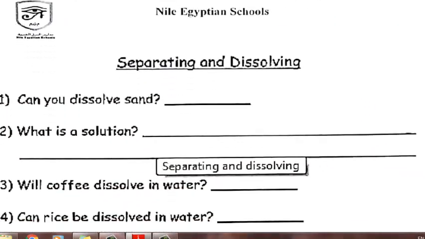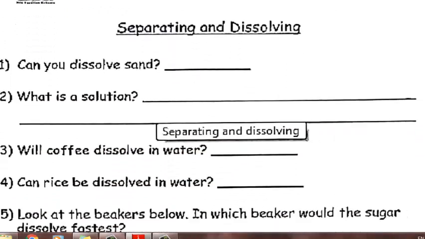Separating and dissolving. Question number 1. Can you dissolve sand? No, of course not. You cannot dissolve sand. The answer is no, I can't, as sand is insoluble.